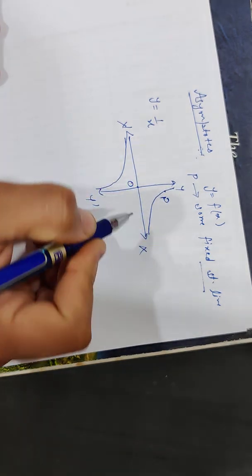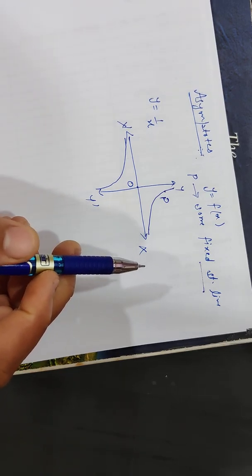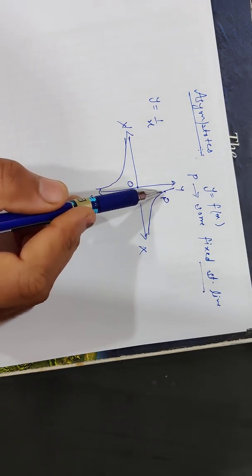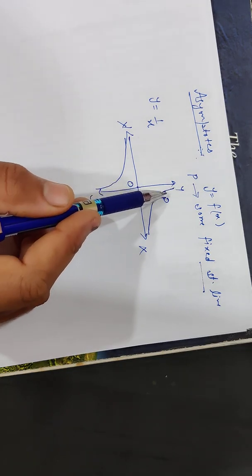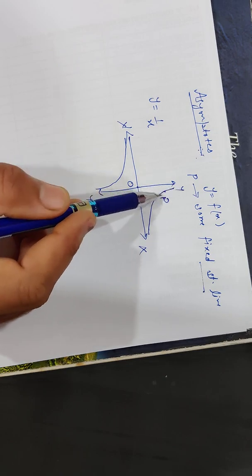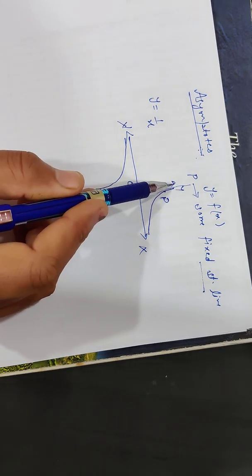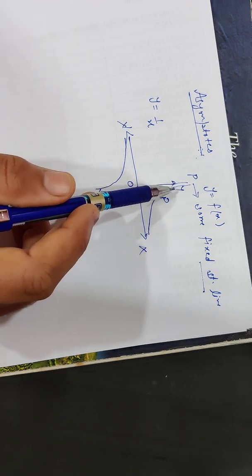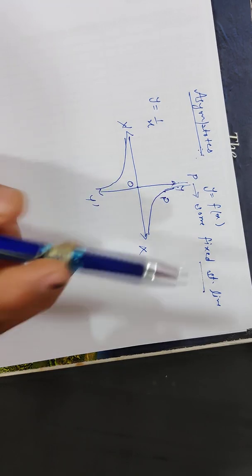This is the origin. In the definition of asymptote, an asymptote is basically a straight line. As this point P goes away and away from the origin, this curve keeps getting closer to the y-axis, and the y-axis is a straight line. After some time, the perpendicular distance between this point P and the y-axis approaches 0.